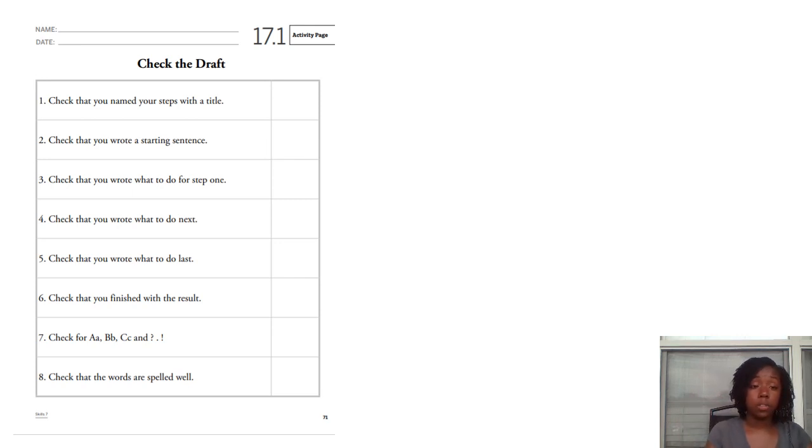So the first thing that you want to do, so right now you're looking at your draft that says 16.3 at the top. I want you to check that you named your steps with the title. So if you chose how to draw a circle, make sure that's at the top. Whatever you decided to give directions for, make sure that's at the top, okay?